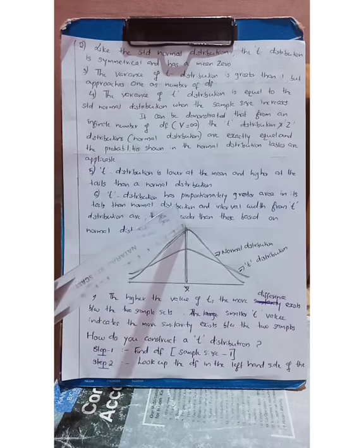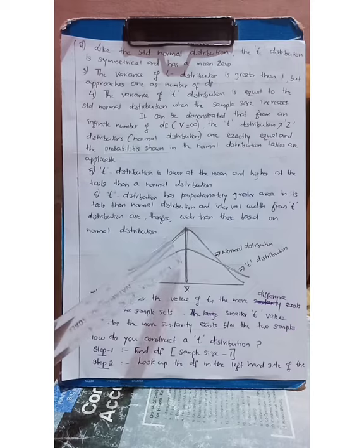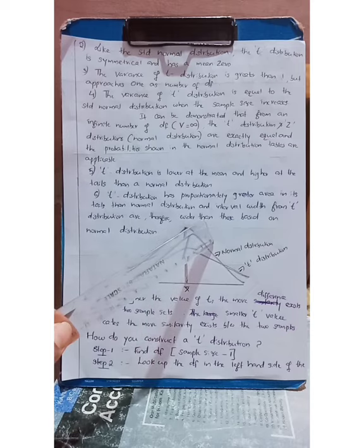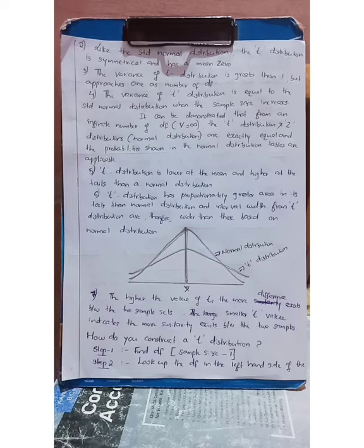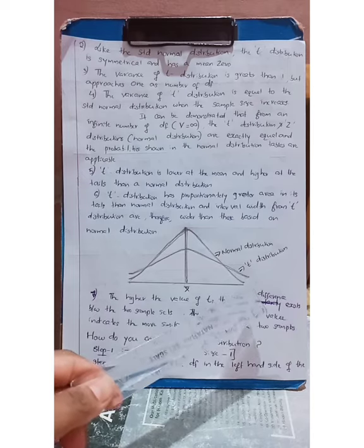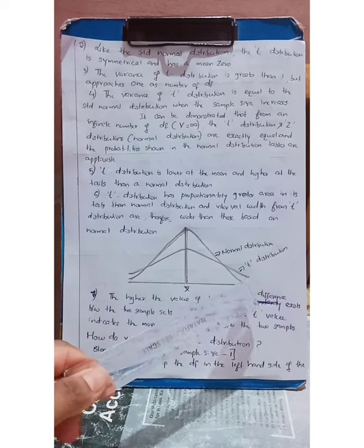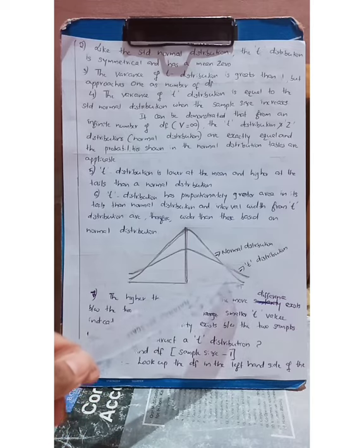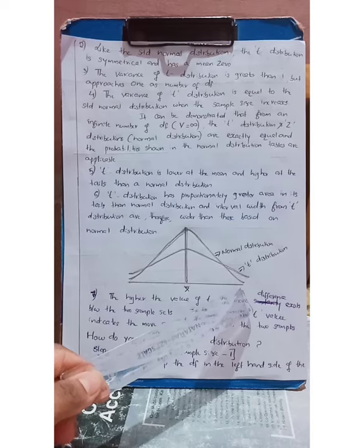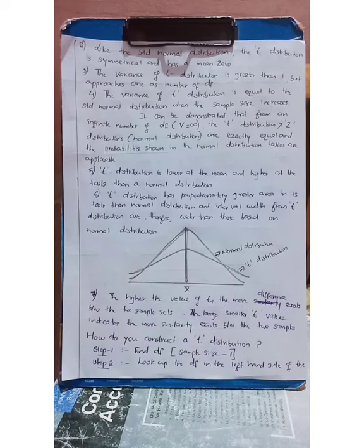Its mean value from this point to this point. So the mean value is higher in the case of normal distribution, and lower in the case of t distribution. And the baseline, that is its tail, the width of the tail is more in the case of t distribution from the baseline, and the width of the normal distribution is nearer and nearer to the baseline. Okay, that is the next property.